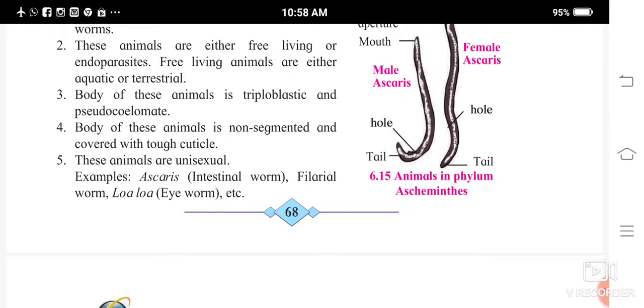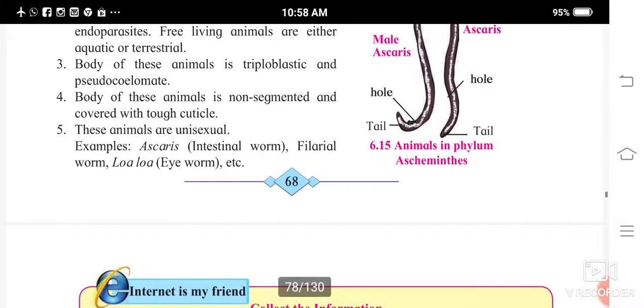Body of these animals is non-segmented and covered with tough cuticle. So there are no segments on the body. Segments are not present, and the upper layer covering the body is made up of tough cuticle. These animals are unisexual.